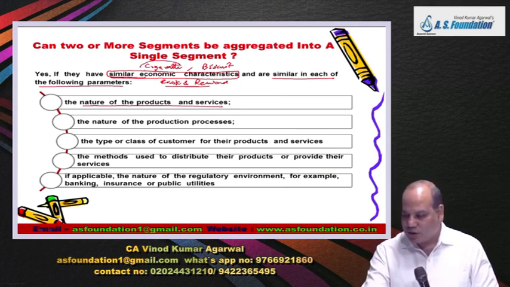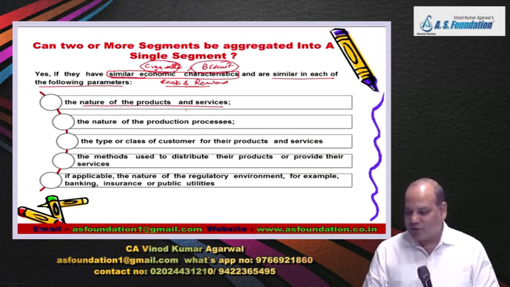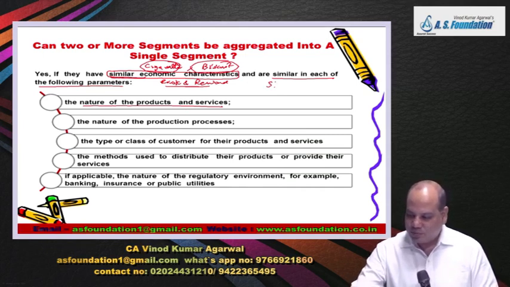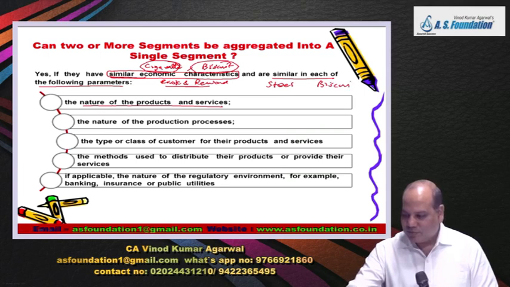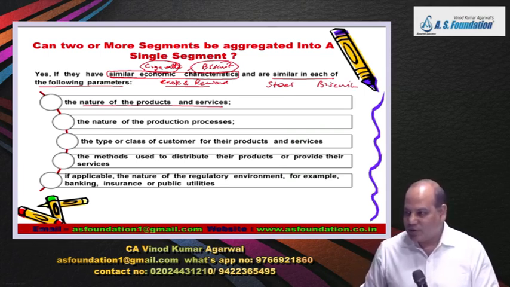Now one has to think, can I put cigarette and biscuit under one? Is the nature of product and service similar? Can you substitute biscuit for cigarette? No. Or suppose you are manufacturing steel and biscuit. Of course you can't put them into one segment.